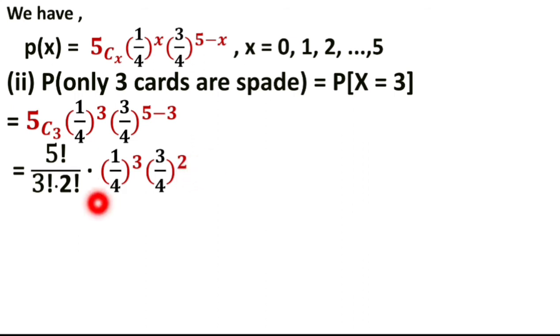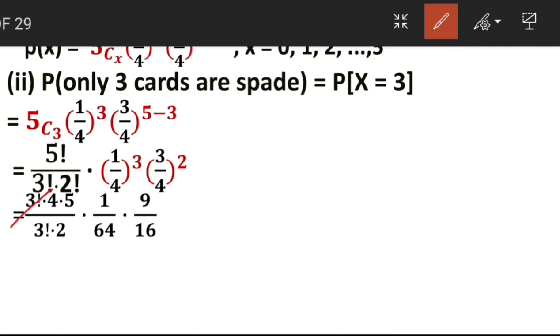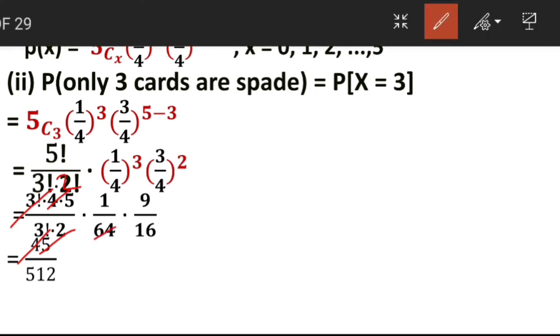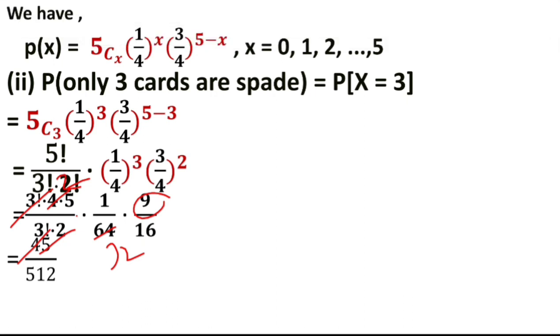Now you have to simplify this. 5 factorial we will split as 3 factorial into 4 into 5. Here 3 factorial gets cancelled, and the 2s get cancelled, 2 into 5 is 10. 10 into 1/64 into 9/16. Here again the 2s cancel, that gives 5 into 9, which is 45, over 32 into 16, which becomes 512.